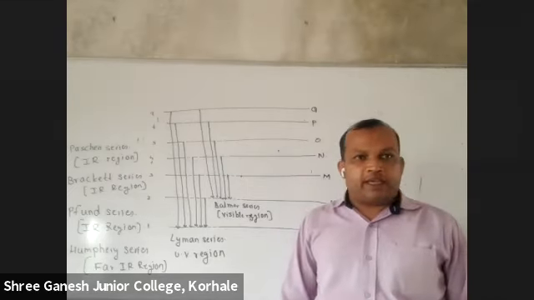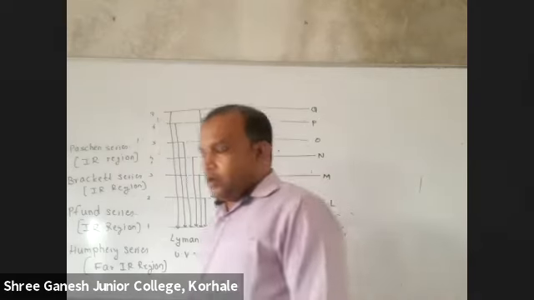Okay, which is the first series? Lyman series, UV region. Second, Balmer series, visible region. Then Paschen series, IR region. 3 series finished. Fourth, Brackett, IR region. Then Pfund series. Most of them say P fund, but it is just fund. P is silent here. Fund series, IR region. And then Humphrey series, far IR region.